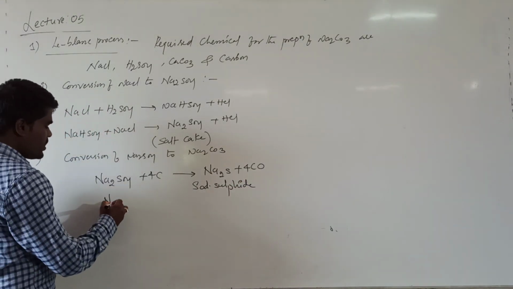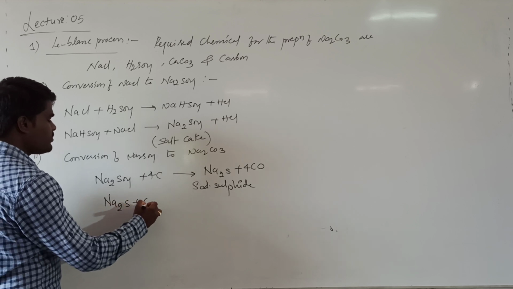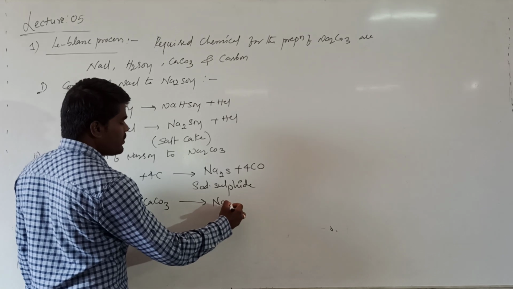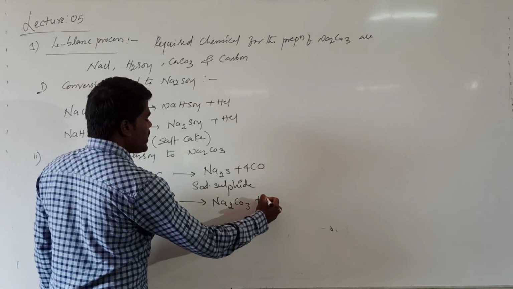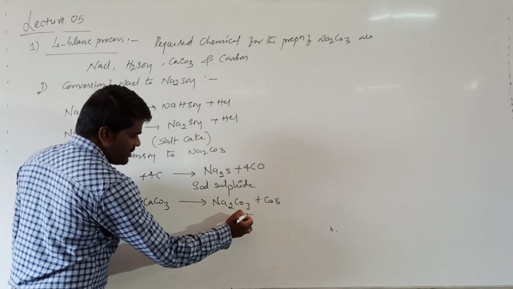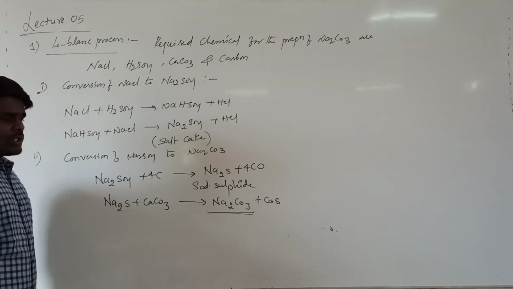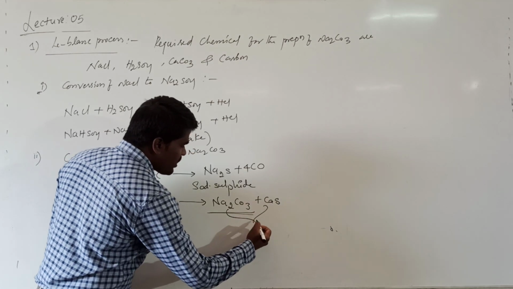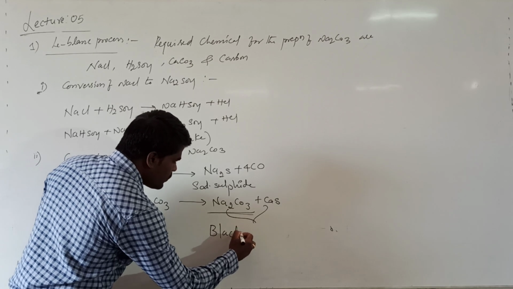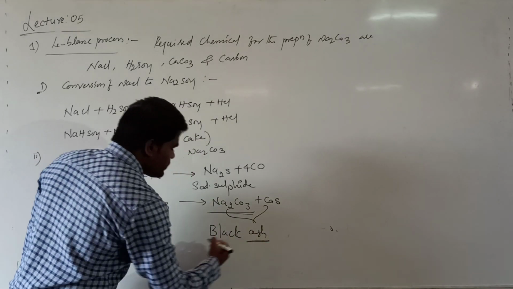Now, when you treat this sodium sulfide with calcium carbonate, it will form sodium carbonate plus calcium sulfide. This is where you get the sodium carbonate. The mixture of this sodium carbonate and calcium sulfide is called black ash.